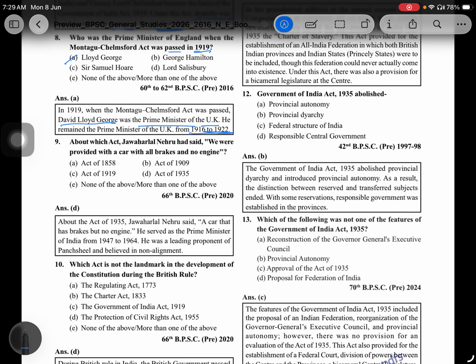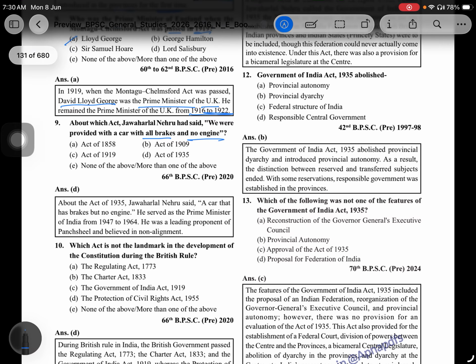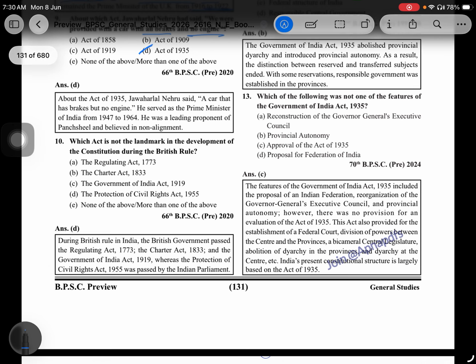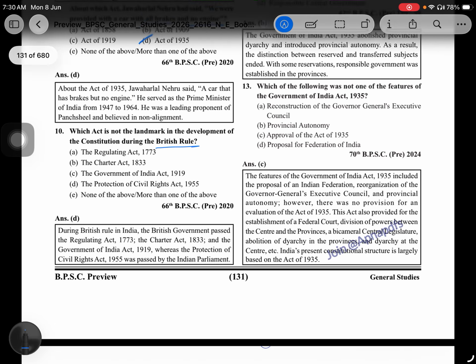About which act had Jawaharlal Nehru said, we were provided with a car with all brakes and no engine? The Act of 1935. Which act is not a landmark for the development of the constitution during British rule?